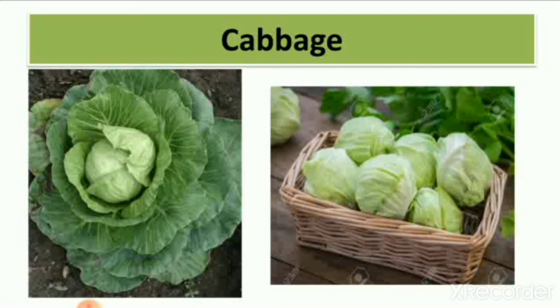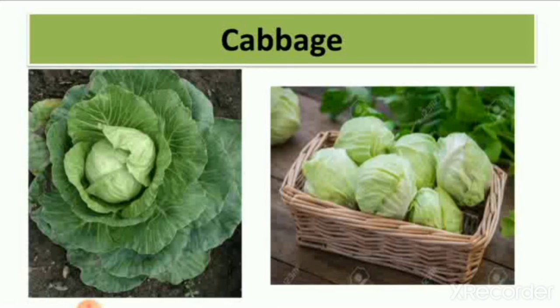One picture is of cabbage in the farm, which we have not taken out from the land. And in the second picture you can see the basket of cabbage. When you take cabbage out from the land or soil, it looks like the second picture. But in the first picture you can see so many leaves around the cabbage, and the cabbage is also a leaf.